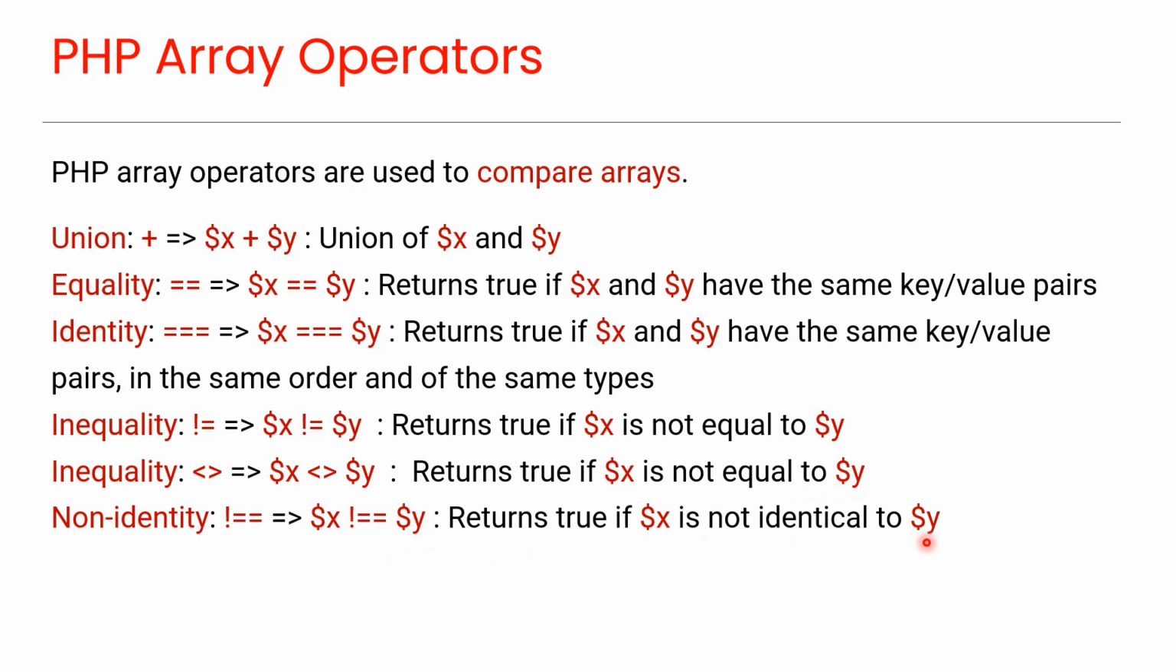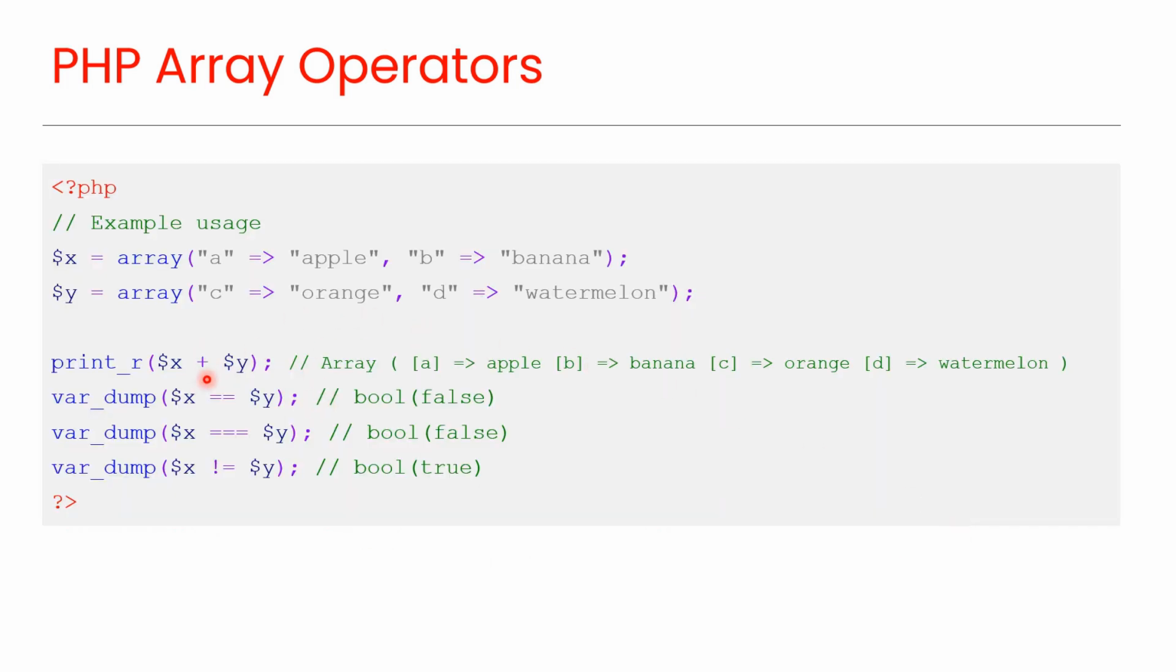This is an example of PHP array operators. In this example, we have two arrays x and y, and we are using different array operators here. This is a union operator, and you can see the output here. This is an equality operator, which returns false because x and y have not the same key and value pairs.